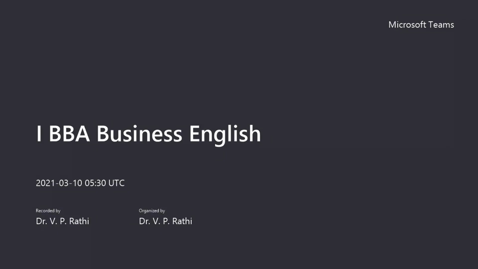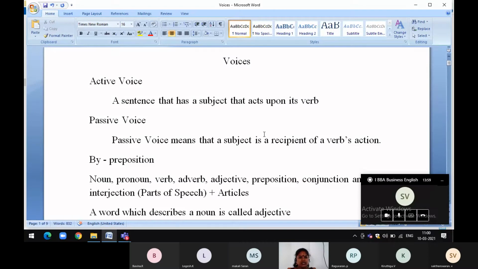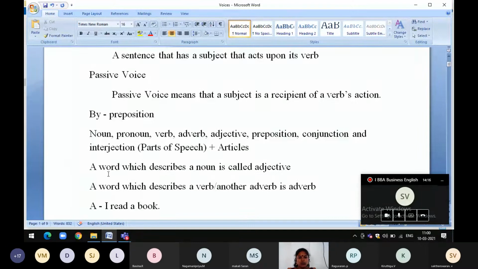Of the day. Today, let us see active voice and passive voice. Active voice is a sentence that has a subject that acts upon its verb. Passive voice means that a subject is a recipient of a verb's action. We usually add the preposition by in passive voice.